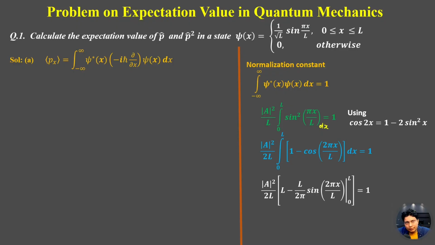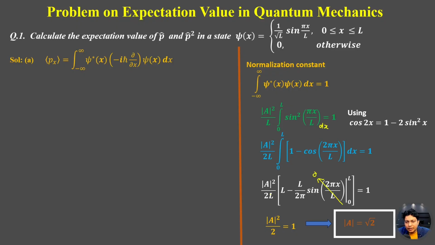Sine 2 pi will also be 0, and sine pi will also be 0. So this term will be equal to 0. And here length and length will be cancelled out. So this will be mod of A square by 2 is equal to 1. And from this we can calculate the normalization constant, mod of A is equal to root 2.